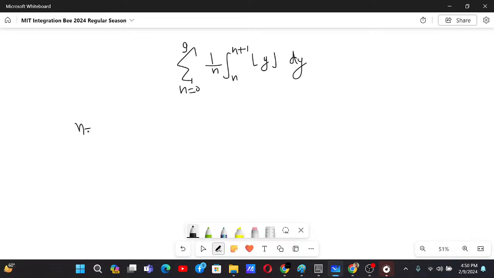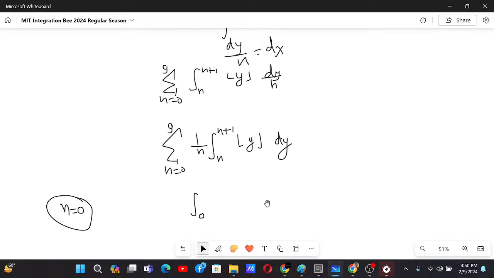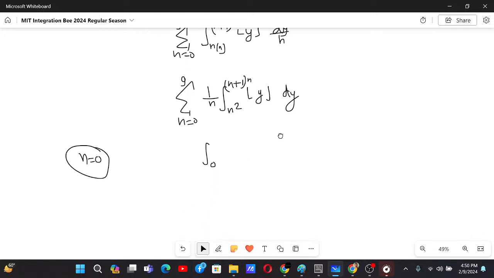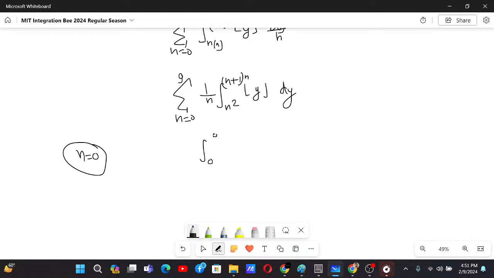So let us see what happens when n equals 0. In that case, the integral goes from 0 to, okay, so wait a second. Because we have made y equals nx, the limits of the integral will also change. Basically we have n times n plus 1 times n. I forgot that. So over here n times n plus 1, and over here n square. I'm sorry for that. Now the limits will go from 0 to 0. Yeah, that's why this will be 0, no doubt.